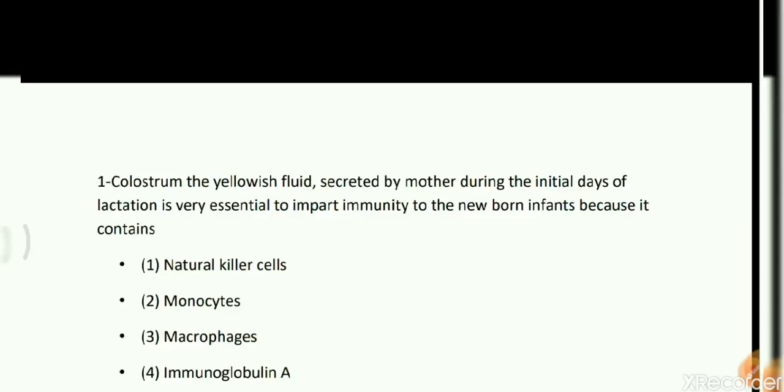So come to the first question, because the whole question is divided in two parts. One is zoology questions and answers, and another is botany questions and answers. And in this session we will discuss zoology questions.